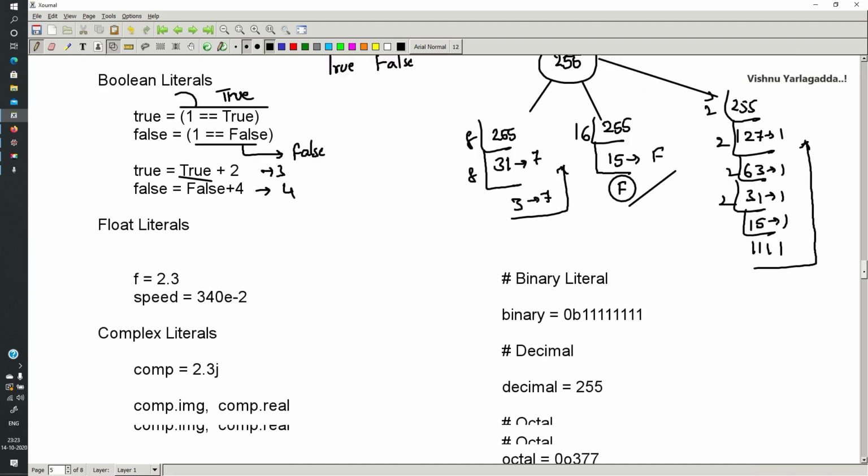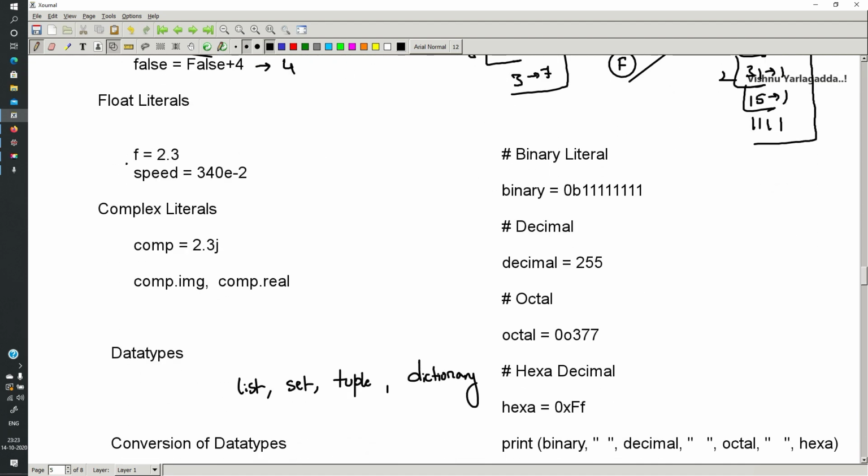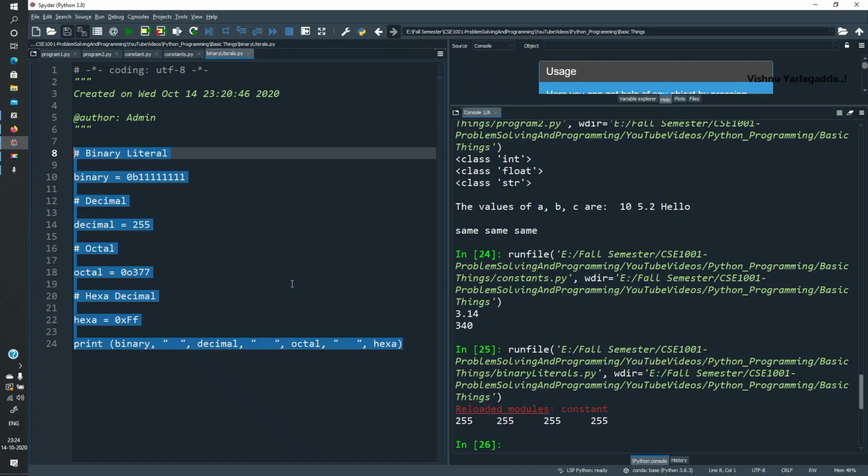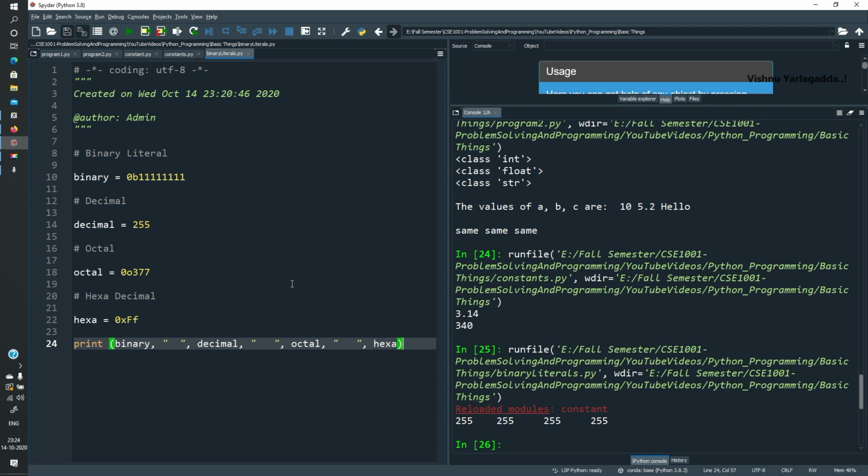So float literals. Similarly, float literals are there. f equal to 2.3 is a float number. 340 e power minus 2 is equivalent to 3.4. Complex literal. If I create any complex number as 2.3z, then I can get the imaginary value by using comp.imag, and comp.real will give the real value. I'll do these things so that you will understand.